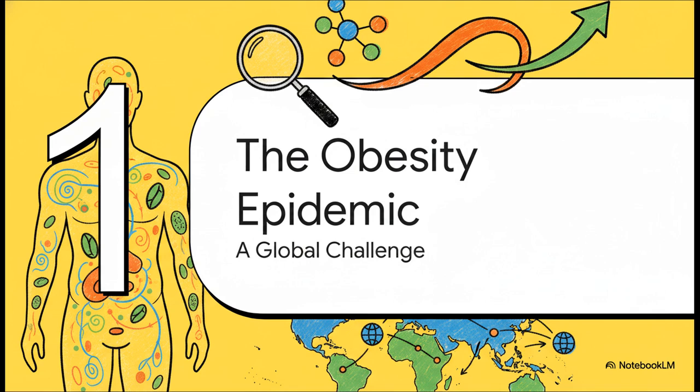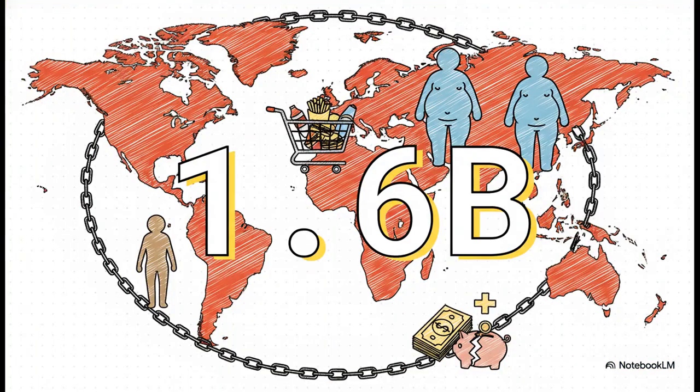Section 1. The Obesity Epidemic Context, a Global Public Health Challenge. For our public health scientists tuning in, we first need to grasp the sheer scale of this crisis. According to the World Health Organization, there are over 1.6 billion overweight and obese individuals worldwide. To put that into perspective, this number is now double the amount of people suffering from undernutrition. And the economic hit? It's devastating. It costs the U.S. healthcare system alone $147 billion every single year. We're looking at a profound systemic strain on global medical infrastructure.